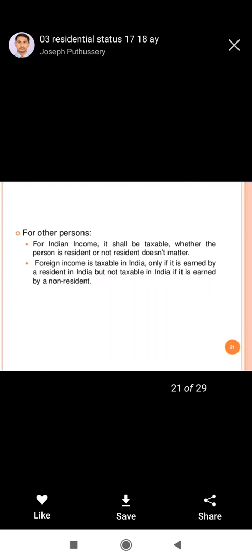For other persons, Indian income will be taxable whether the person is resident or not resident; it doesn't matter. Foreign income is taxable in India only if it is earned by a resident in India, but not taxable in India if it is earned by a non-resident.